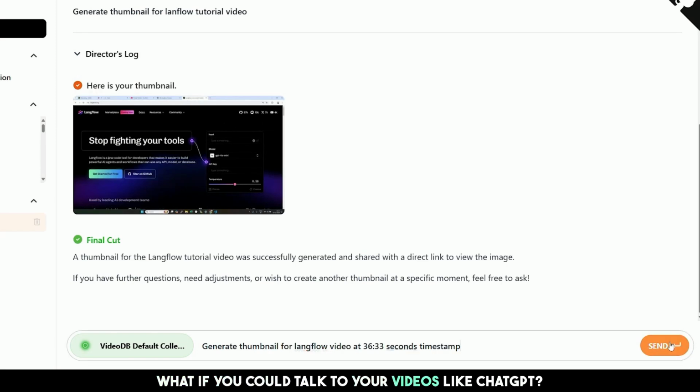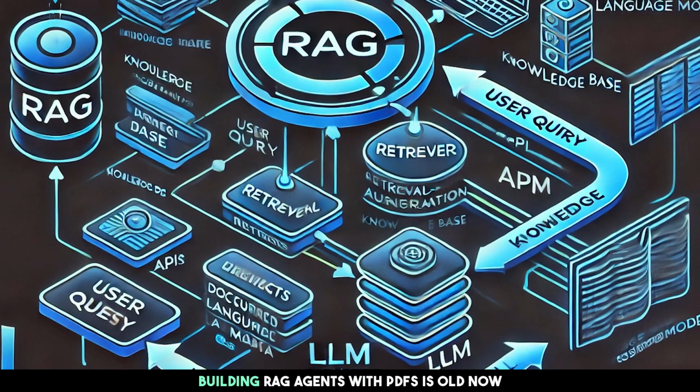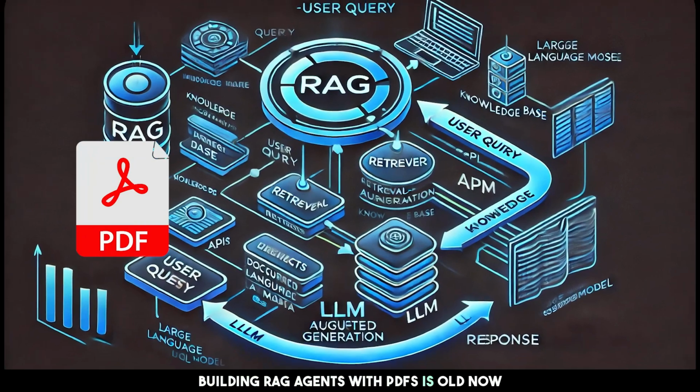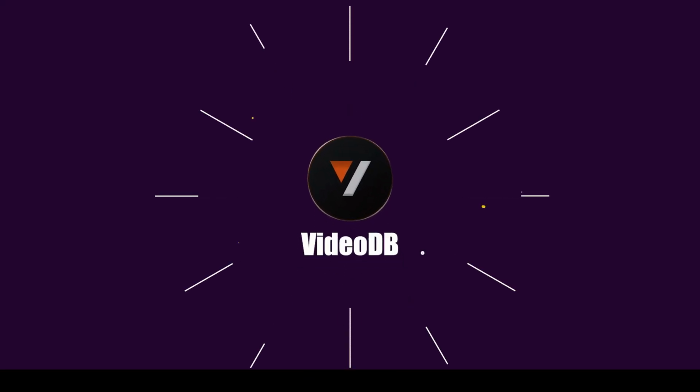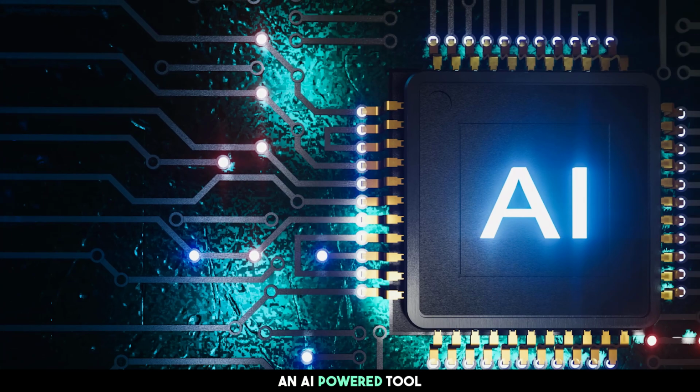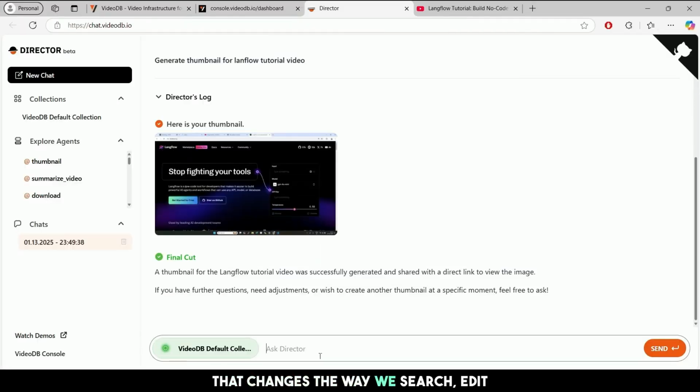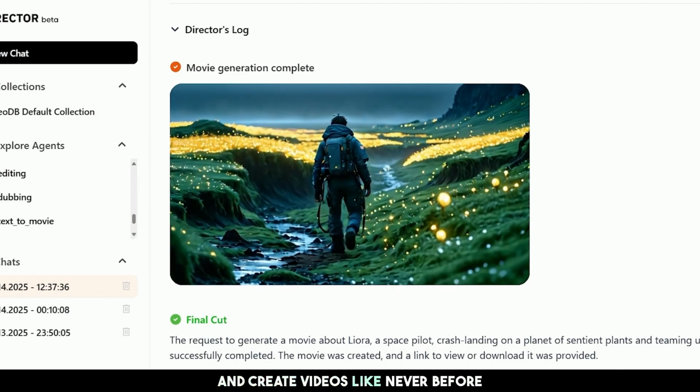What if you could talk to your videos like ChatGPT? Building RAG agents with PDFs is old now. VideoDB grants you the power to talk with your videos. Meet VideoDB, an AI-powered tool that changes the way we search, edit, and create videos like never before.